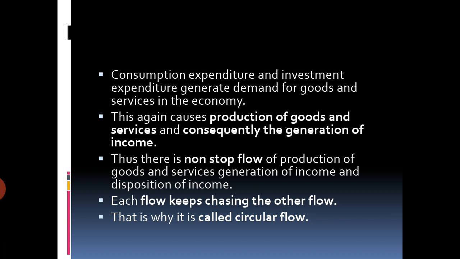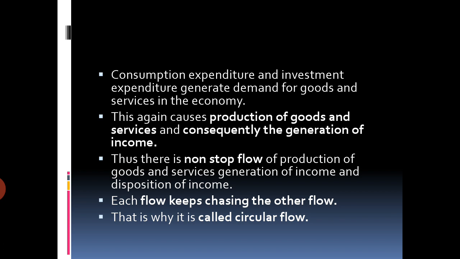Now this generates demand for goods and services in the economy. So when I am doing expenditure, I am demanding goods from the economy. Again there needs to be production. This again causes production of goods and services, and consequently when the goods are produced, there is again generation of income. So thus there is non-stop flow of production of goods and services, generation of income and disposition of income.